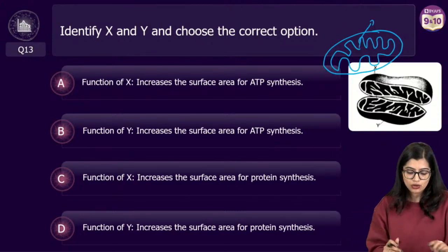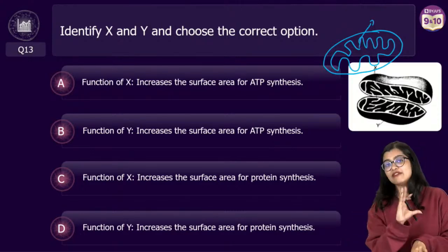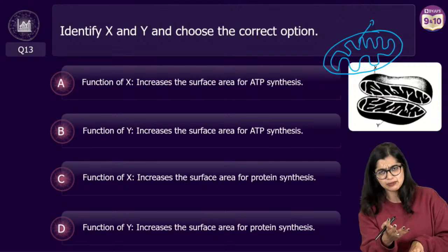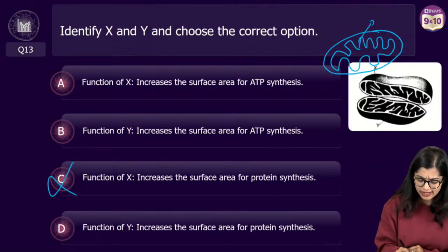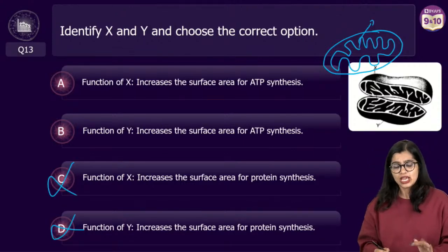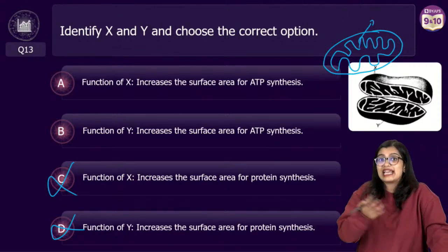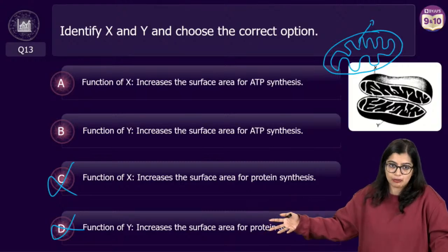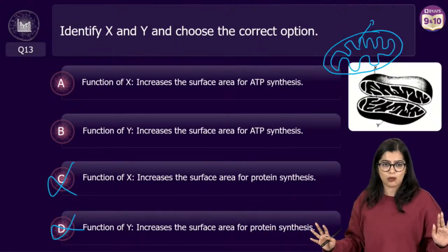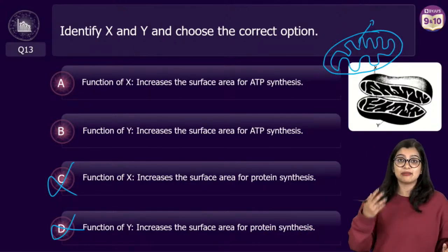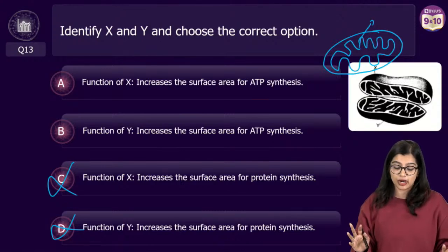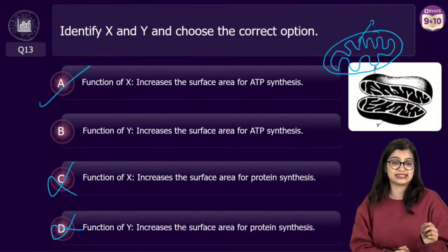Now see, what is the main function of the mitochondria? ATP synthesis, right? So at this point we can eliminate C and D. Now it's not that protein synthesis happens there; they make their own proteins, but there's no increased surface area for more and more proteins to be produced. They make the proteins they require. Now what facilitates and makes sure that enough ATP or energy is produced? It is the function of the cristae, right?